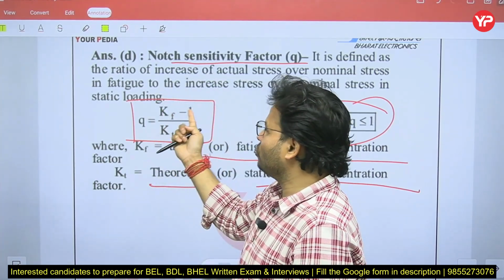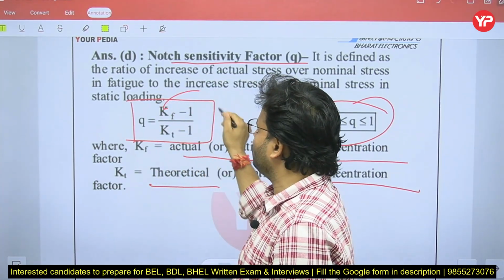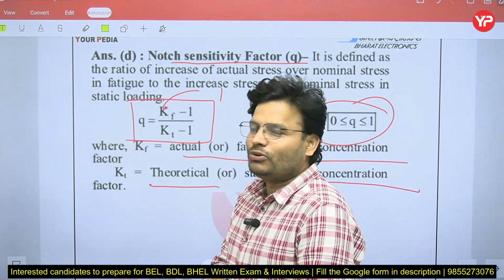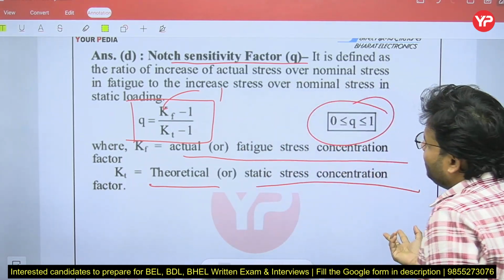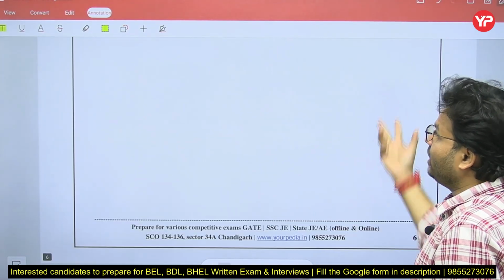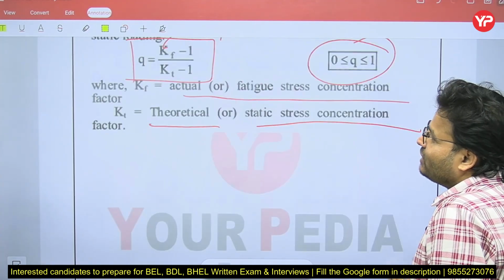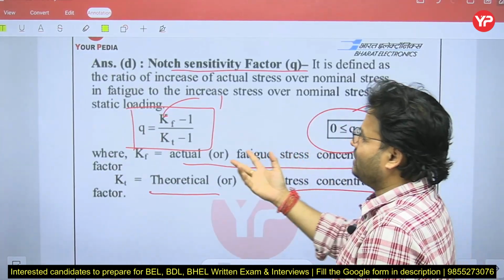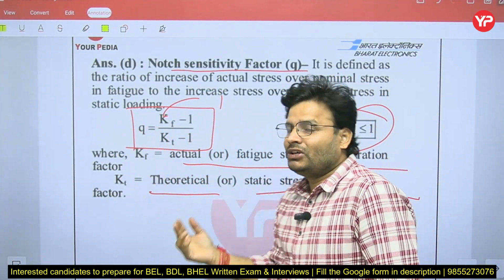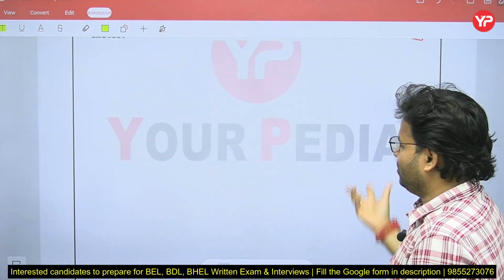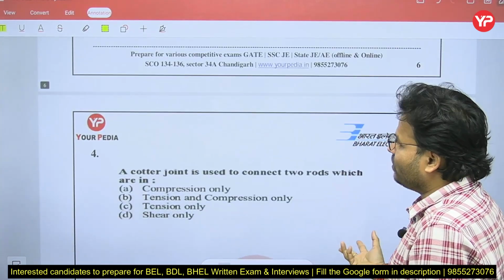Let's assume when Kf is equal to 1, then what will be q, my dear friends? It will be 0, right? So it will vary between 0 to 1. Try to remember that point, and that formula also, my dear friends, because they can directly ask a question on that formula to calculate the stress concentration factor. So it is advisable to remember that formula.